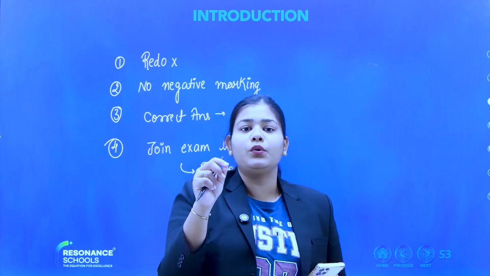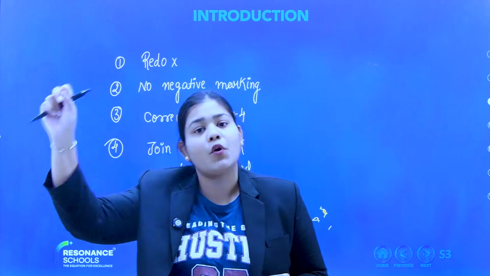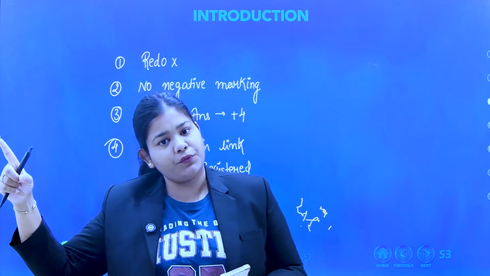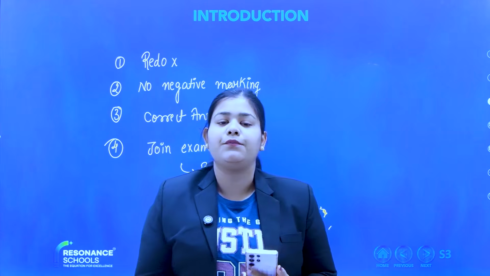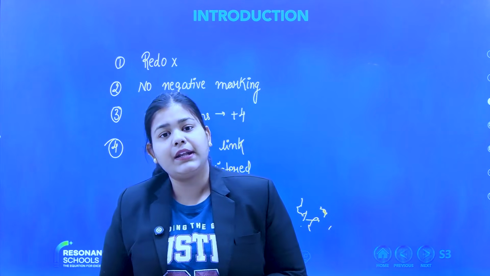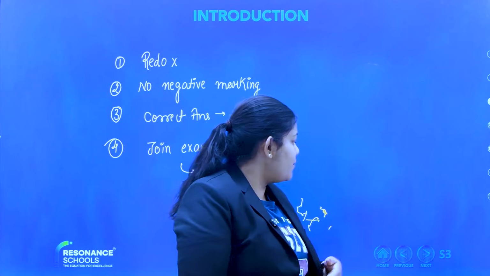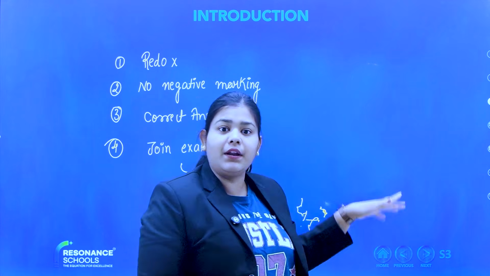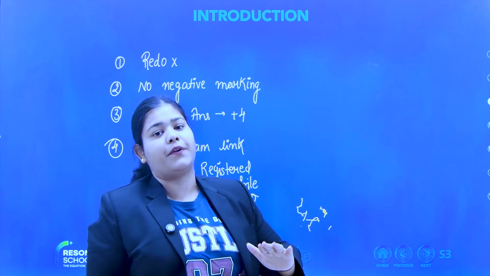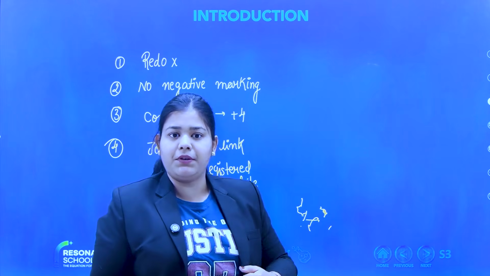The boxes I showed you on the side, you can jump between them. Suppose after the first question you want to solve question 4, you can directly jump to question 4 and then come back to the second question. Clicking on a box will give you that question number. Right everyone? Now there will be a small option like question paper. When you click on that button, the entire questions will be in front of you.